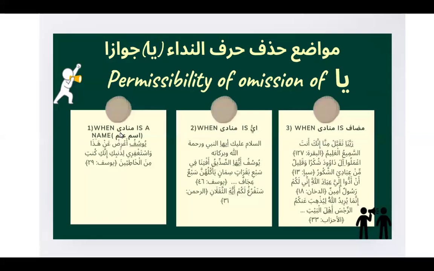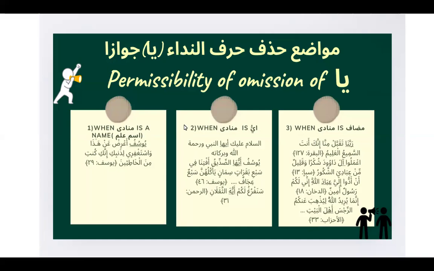Here I have an example for you from Surah Yusuf, verse 29. Yusufu a'rid an hadha. So here, O Yusuf, turn away from this, but you don't see Harf Nida Ya, since your Munada, which is the one being called, is a proper name. Here, there is an allowance for Ya to be omitted. It can be omitted if Munada, which is the one being called, is a proper name.